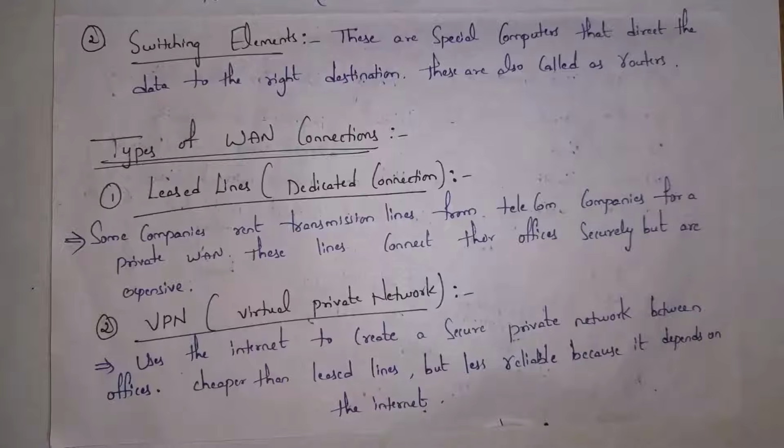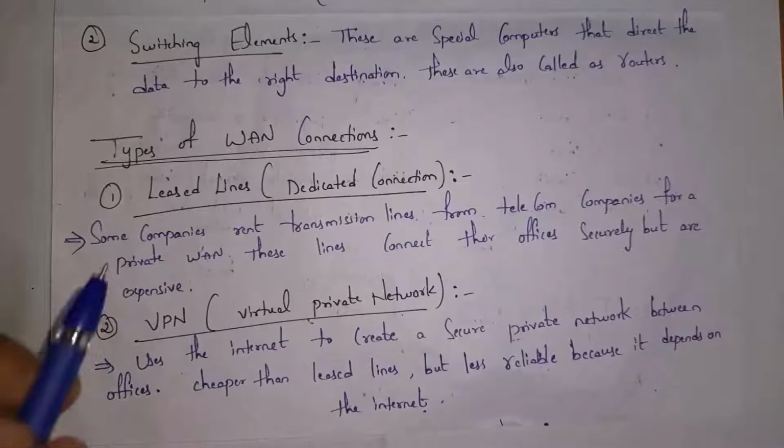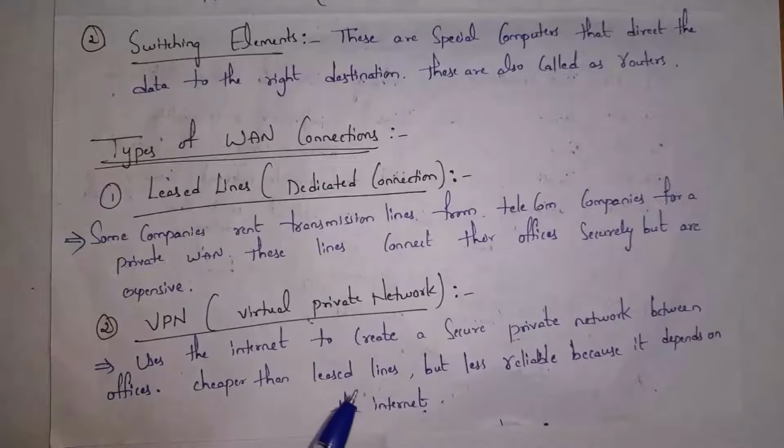And the second one is virtual private network. There, some companies will create private networks by using the internet. So some companies will rent virtual private networks from other companies for communication. When compared to leased lines, these virtual private networks are cheaper, but they are not that secure because virtual private networks depend on the internet to work. So hackers may hack your data.